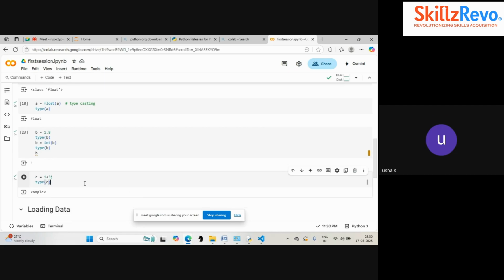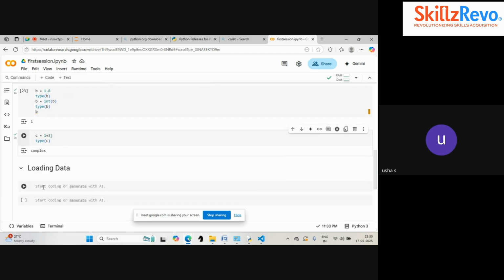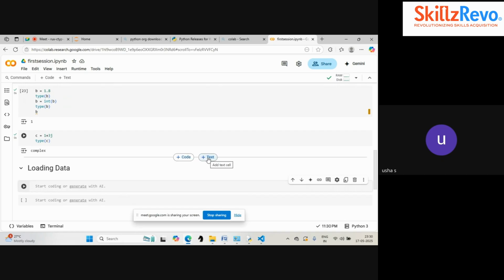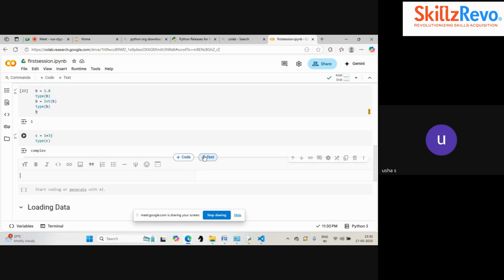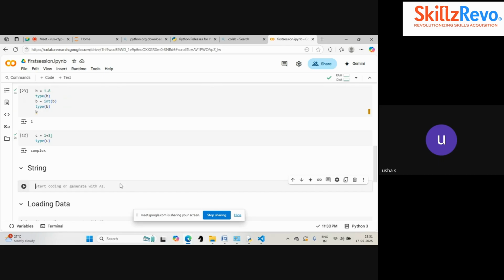Now we will focus on the string data type. What is the string data type? As I mentioned, string is a text type of data. We have seen the print statement. What is the use of the print statement?